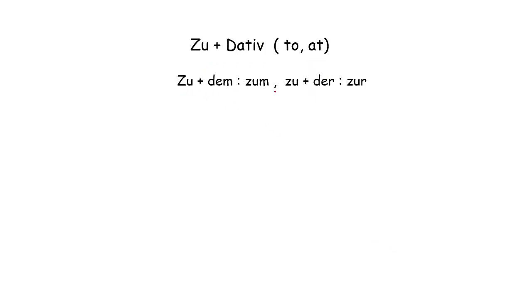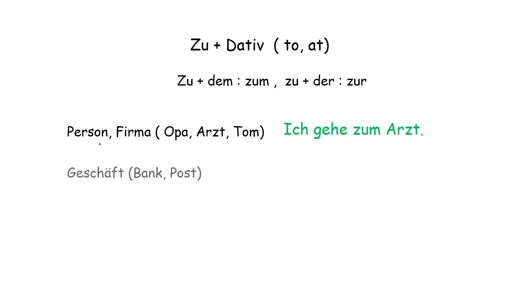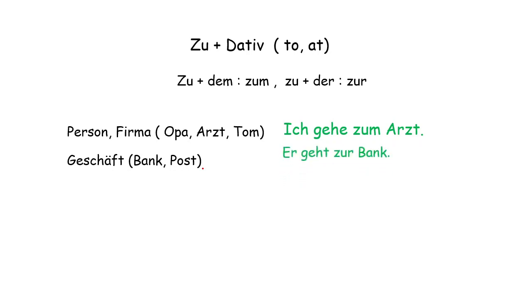Zu plus dem is zum, zu plus der is zur. Zu means to and at. We use it for people and firms: Ich gehe zum Arzt. Arzt is masculine, then zu plus dem is zum. Geschäft, Bank: Ich gehe zur Bank. Bank is feminine, in Dativ it is der, so zu plus der is zur.